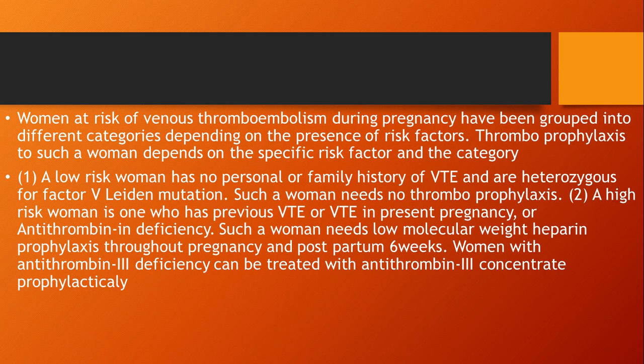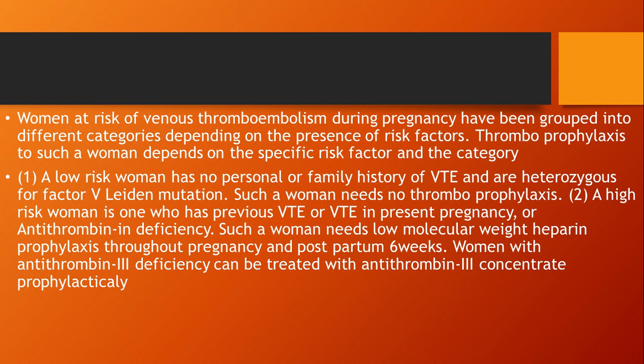Women at risk of venous thromboembolism during pregnancy have been grouped into different categories depending on the presence of risk factors. Thromboprophylaxis for such a woman depends on the specific risk factor and the category. In the first category, a low risk woman has no personal or family history of venous thromboembolism and is heterozygous for factor V Leiden mutation. Such a woman needs no thromboprophylaxis.